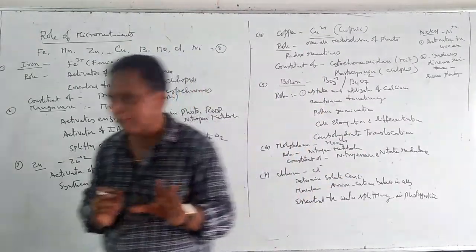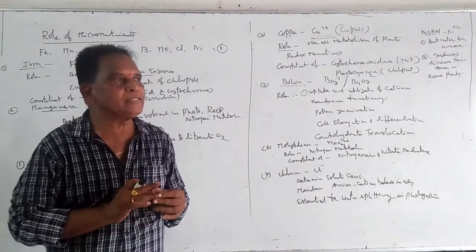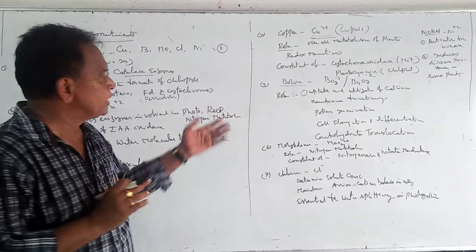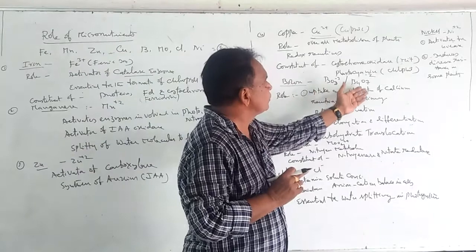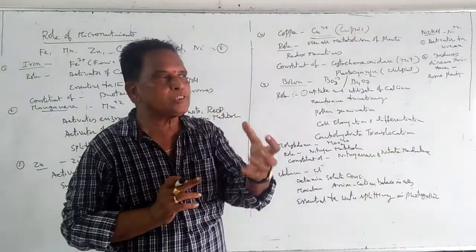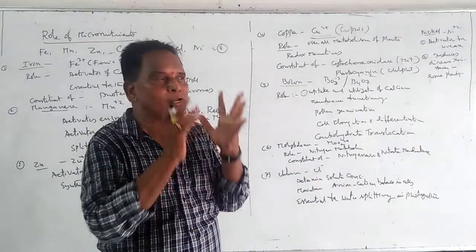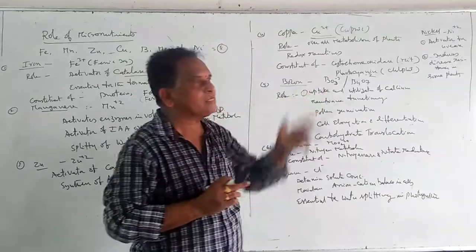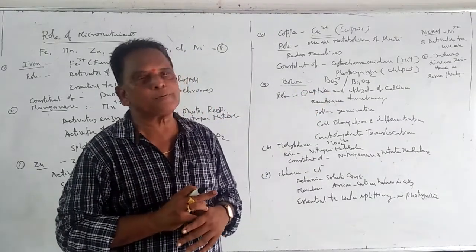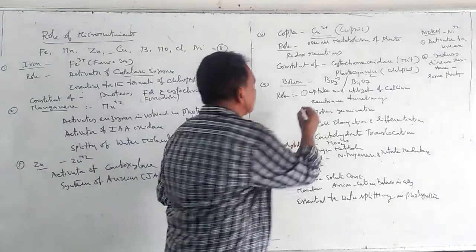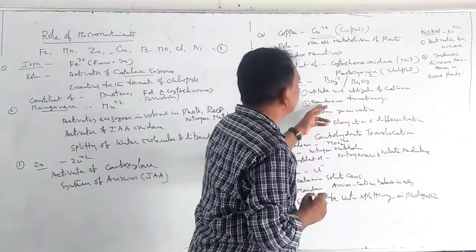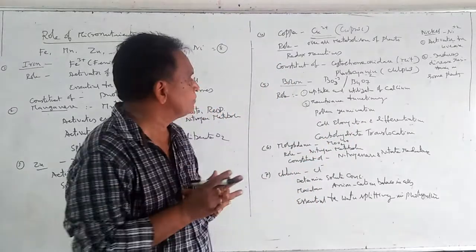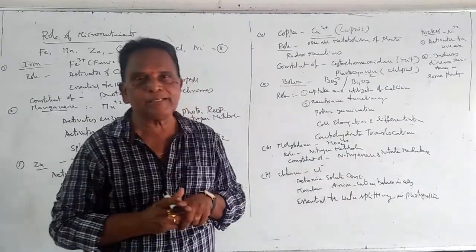Boron is an important element that is normally present in the soil in the form of borate anions, like BO3 minus 3 or B4O7 minus 2. So the roots absorb those borate ions. What is the importance of boron in plants? The first one is that boron is essential for uptake and utilization of calcium. The second important function is that boron is essential for membrane functioning. There are so many cell membranes present in plants, and for their proper functioning, boron is very essential.